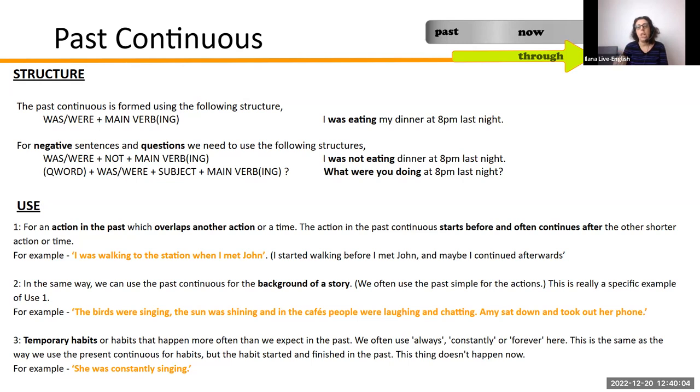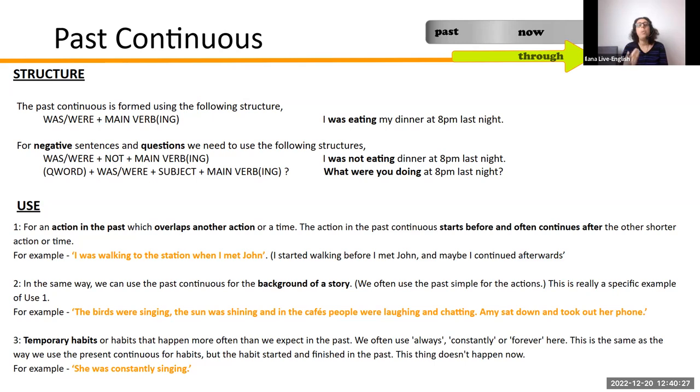So here we use the past continuous for an action in the past which overlaps another action at the same time. So often two actions which sort of happen at the same time. The action in the past starts before and continues after the other shorter action.